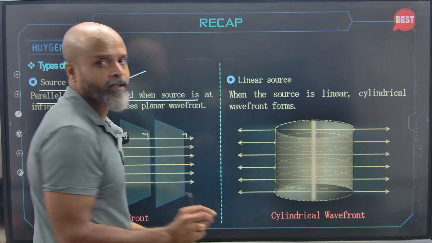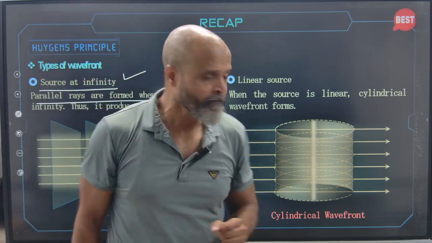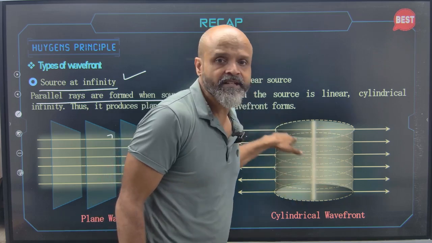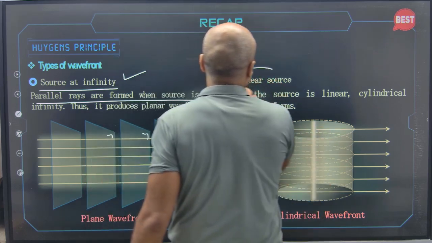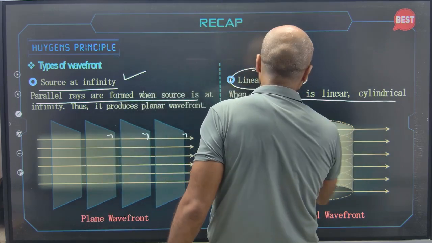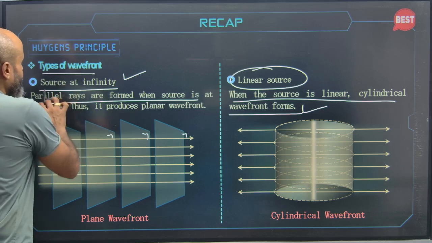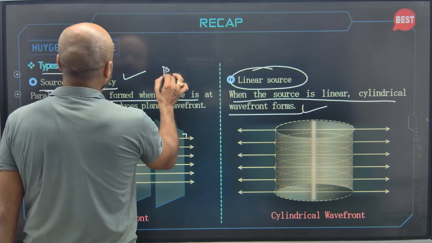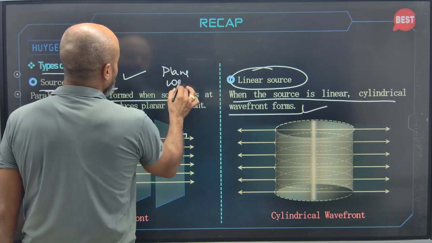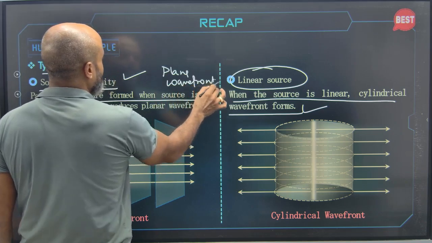When we have a light source, let's say like a tube light, this will create cylindrical wavefronts. So when the source is linear, cylindrical wavefronts are created. When the source is at infinity, the type of wavefront that we get is a plane wavefront.